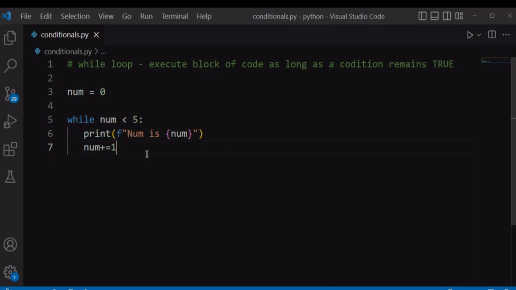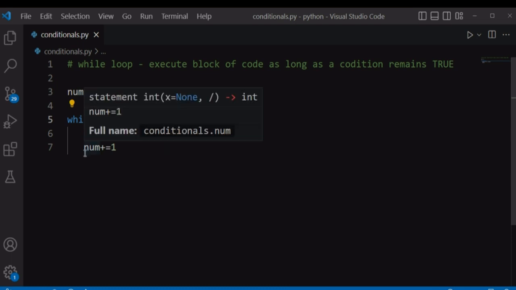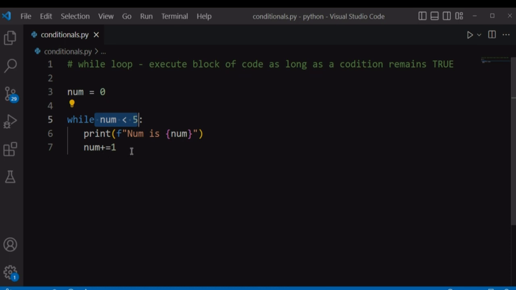So what this loop does is that it first checks this condition, is num less than 5, and num is 0. So this condition evaluates to true, and it will print num is and whatever that num is at this point, which is 0, and then it will increment that num by 1. So 0 plus 1 is 1. It will again go to the top and check the condition. Is 1 less than 5? It evaluates to true, print that number which is 1, and then increment it by 1. 1 plus 1 is 2. Checks the condition again, still less than 5, so 2 is less than 5, print that 2,